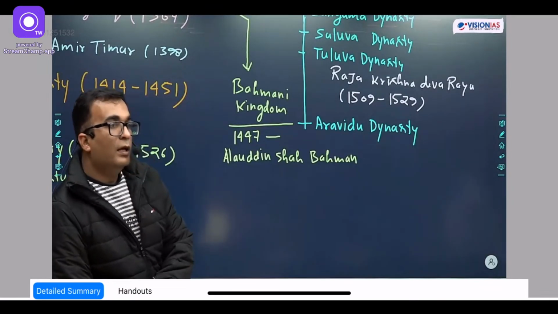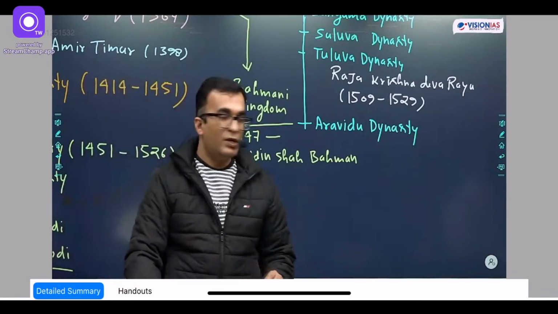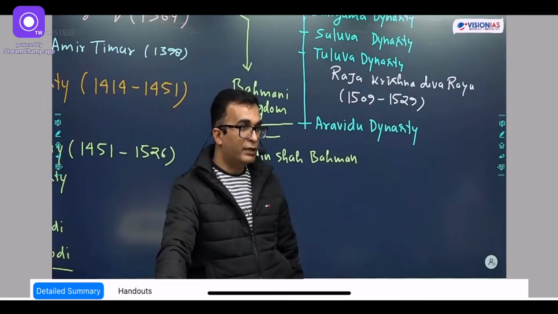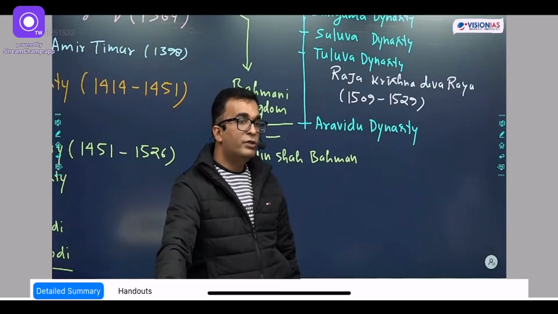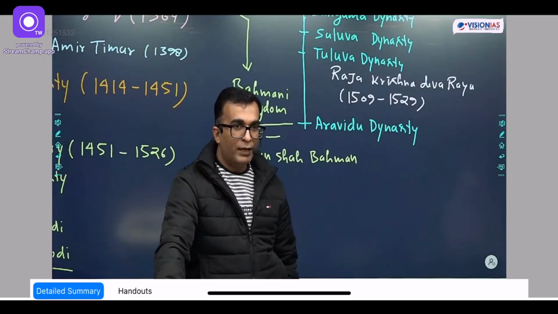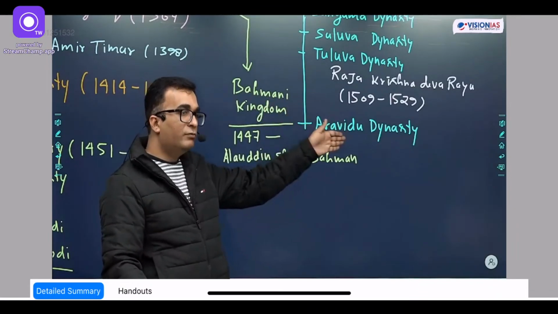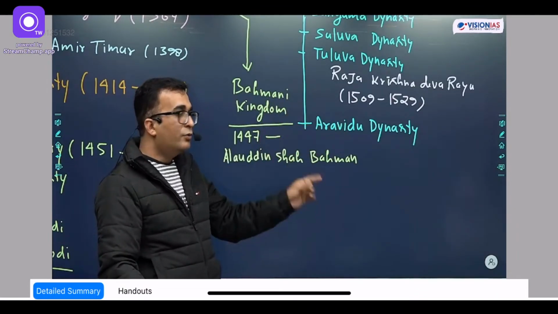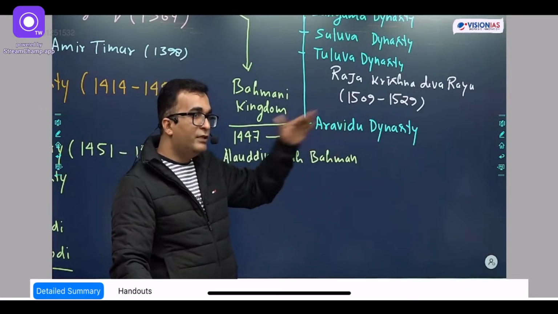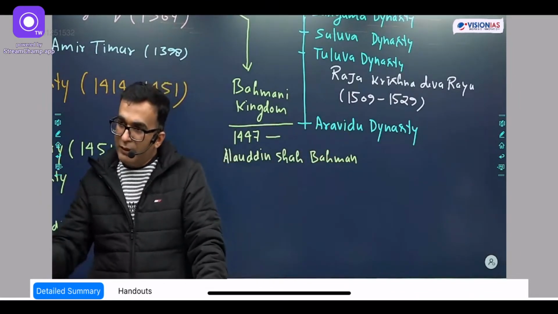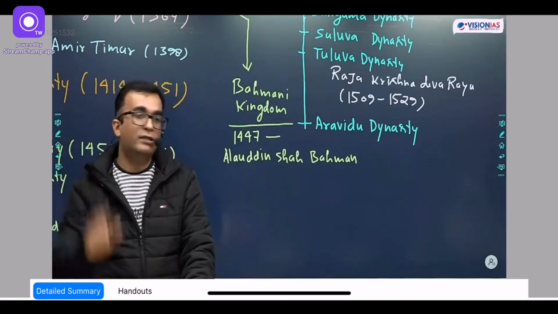Then listen, we have mentioned the timeline of Krishnadev Rai, 1509 to 29. So Krishnadev Rai was a very powerful ruler, and moreover his biggest adversary of the Vijayanagar was the Bahmani itself. Then in 1509 he defeated the Bahmanis, and after the division of the Bahmani happened, within the Bahmani kingdom 5 houses emerged.